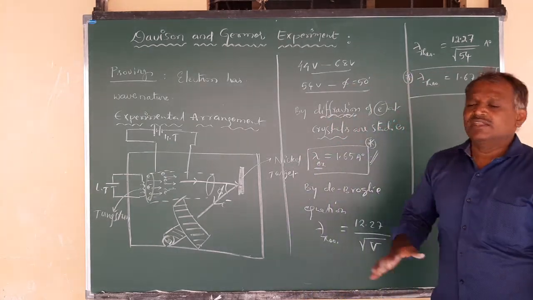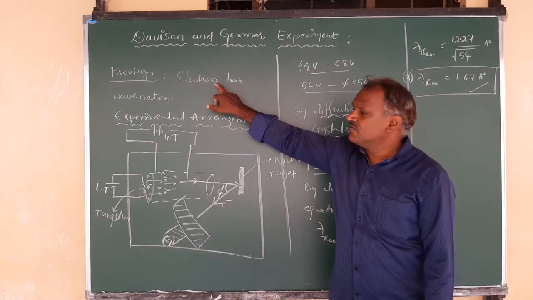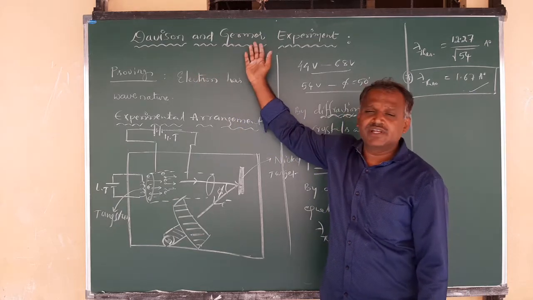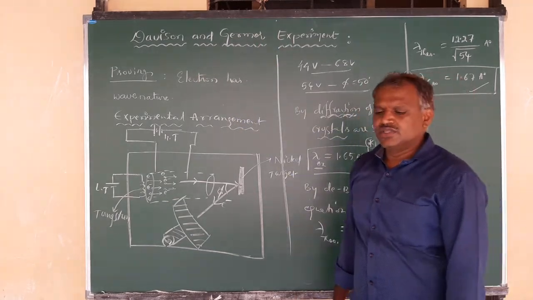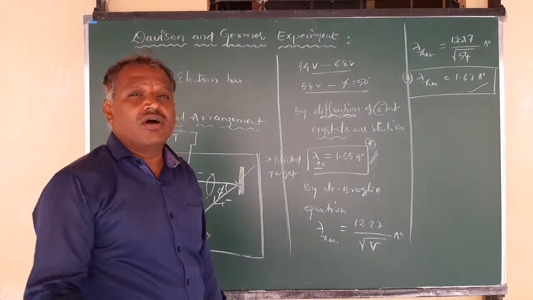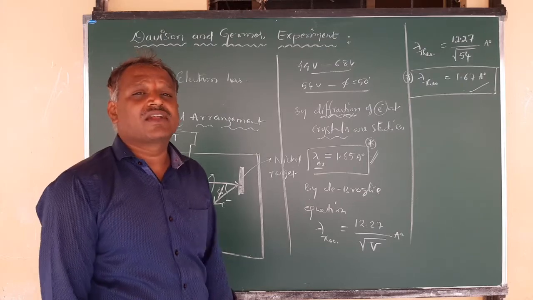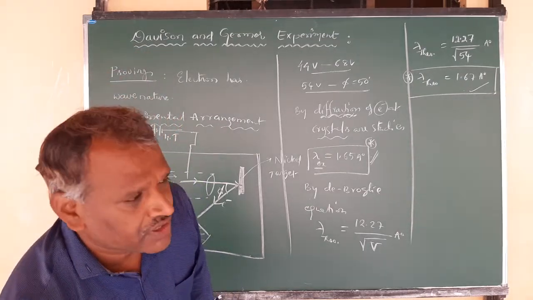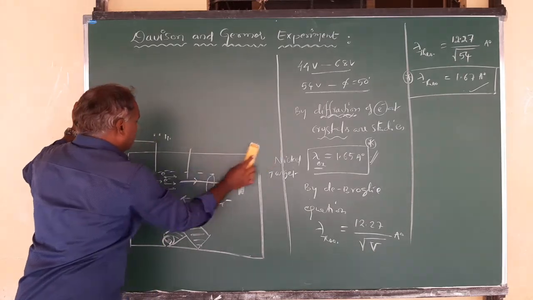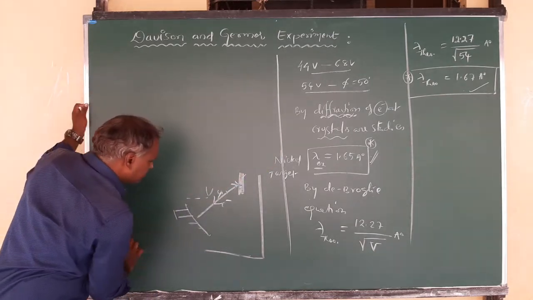In this way the electron also possesses wave nature. This was given by Davisson and Germer, right? So you can observe the experimental verification of the electrons possessing wave nature.